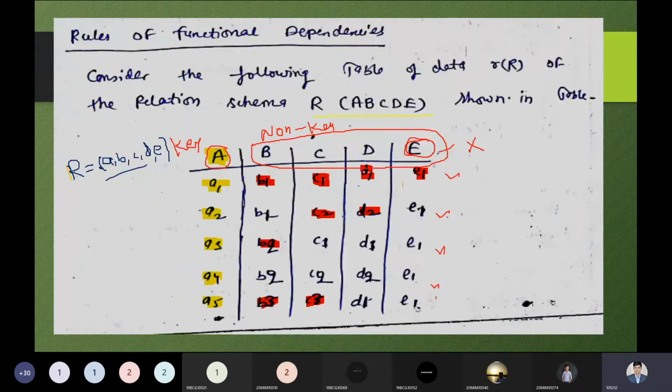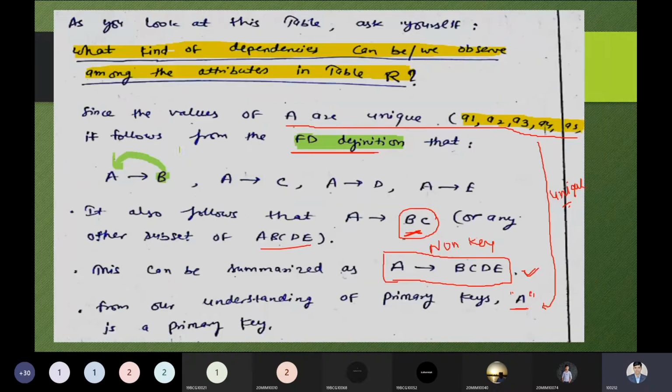Now I have already written over here: this is a non-key and this is a key attribute. Okay, please focus on the concept. Once you miss the concept, everything will be flushed out. So C can also depend on A. B can also depend on A, because this is the observation we found over here.